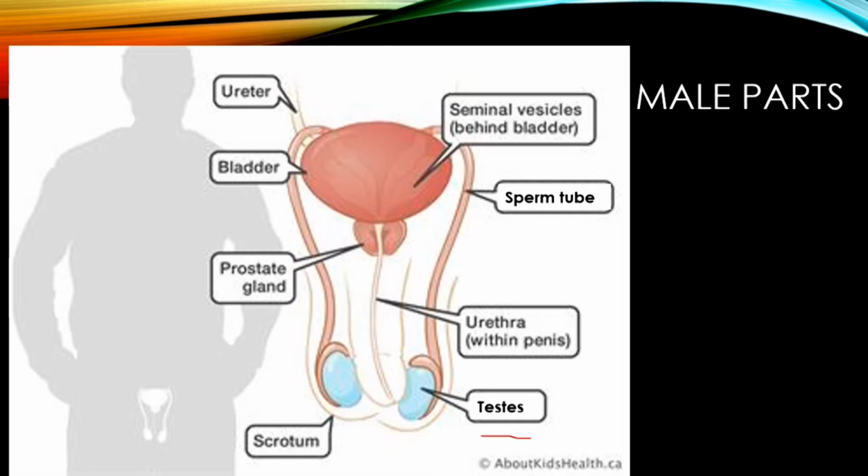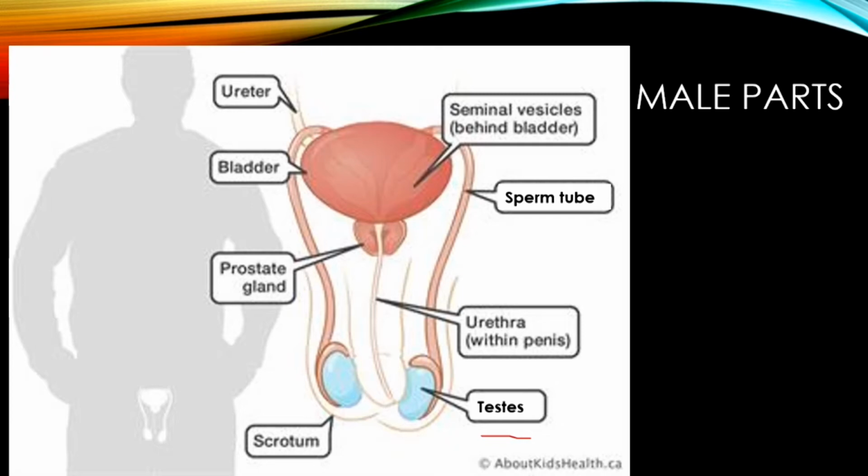Now the scrotum: the temperature inside the scrotum is slightly lower than the rest of the body, because the testes tend to produce sperm cells at a faster rate in this slightly cooler temperature. Those sperm cells are made constantly, from the beginning of puberty until the man dies. In fact, millions of these sperm cells are being produced.